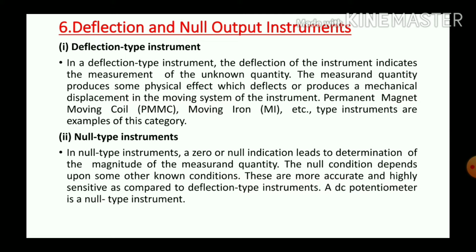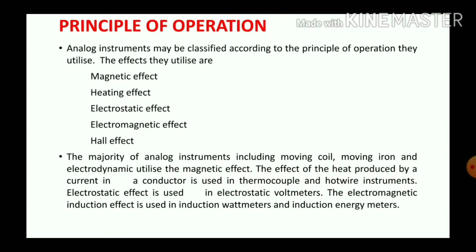In case of DC potentiometer, we compare an unknown quantity with a predefined standard cell, and we have a jockey over the potentiometer, and we move the jockey, and at some point the galvanometer shows null deflection, and this point is taken for the calculation of unknown voltage.